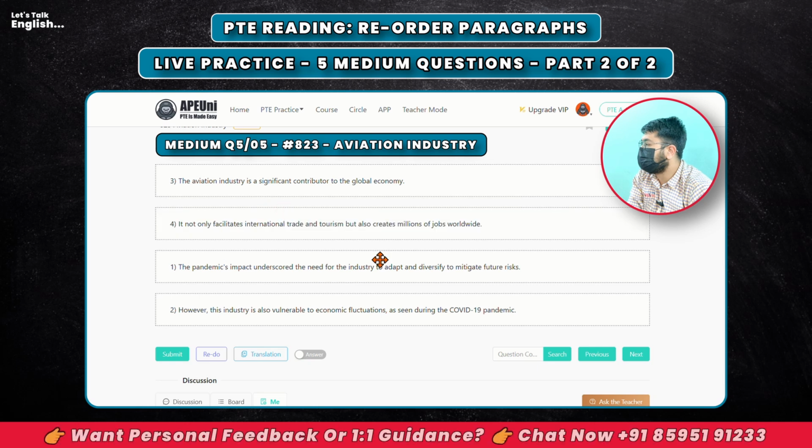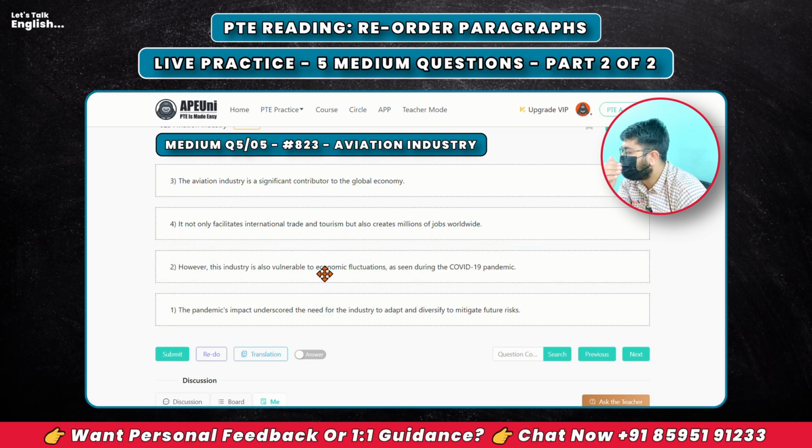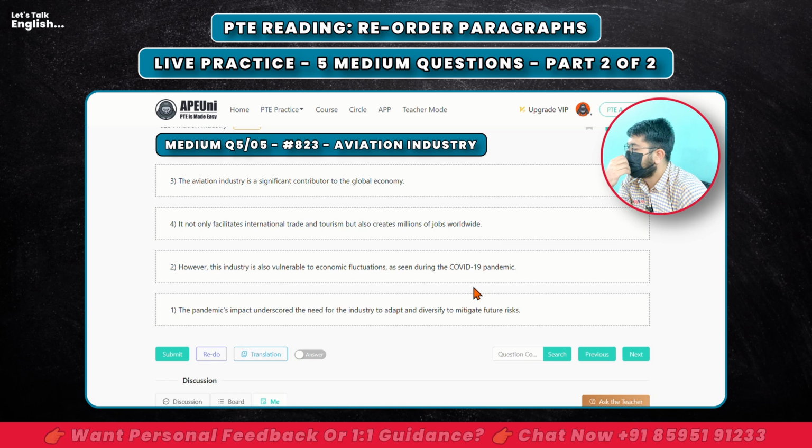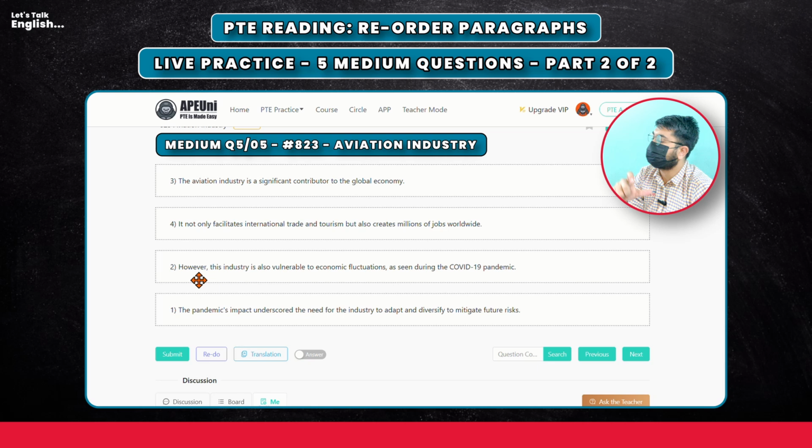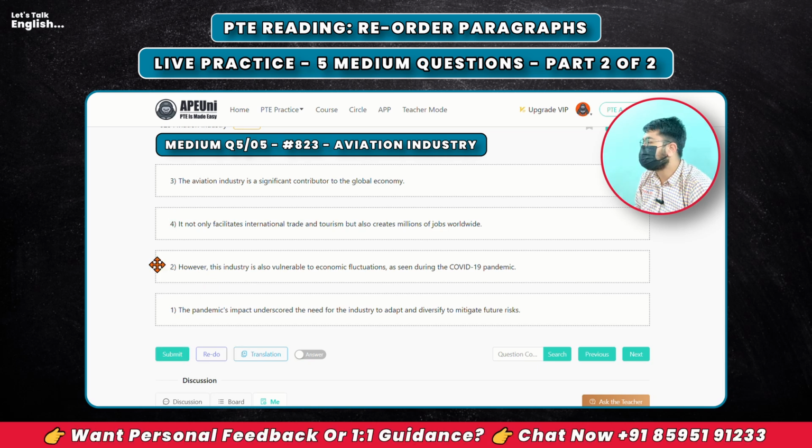It not only facilitates international trade and tourism. What does it not facilitate? The aviation industry. Direct it pronoun. The pandemic's impact underscored the need for industry. Okay, so this one makes sense before number 1, which is now in the last. However, this industry is also vulnerable to economic fluctuations as seen during the pandemic's impact. First only makes sense after second, and the pair of third and fourth is making sense and is supposed to be on top. So 3 4 2 1.